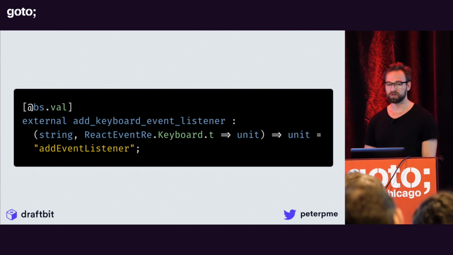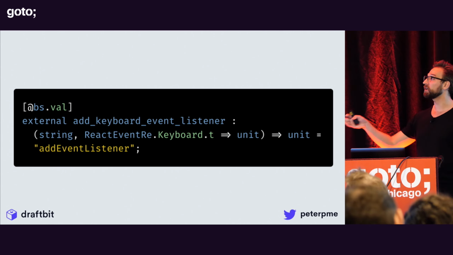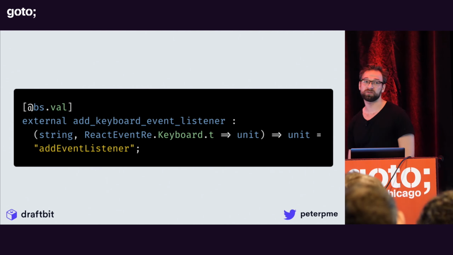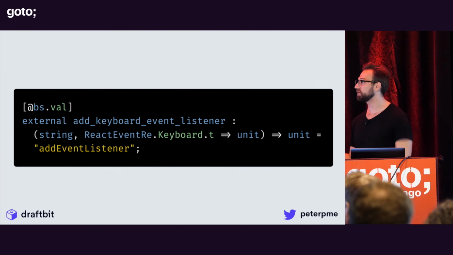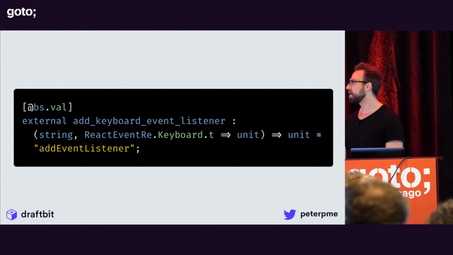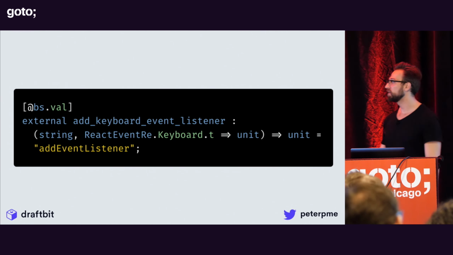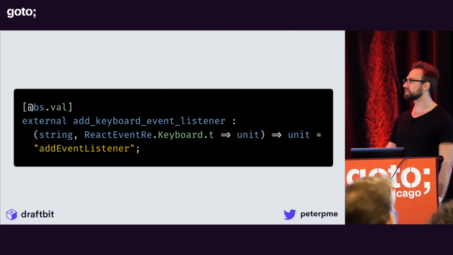And you do this with syntax that looks like this. So in this case, our decorator at the top is a little different, right? Now it says bs.val, right? So before it said react.component. In this case, we're talking to BuckleScript directly. We're creating an external function called addKeyboardEventListener. And that's got a type of a string. It's got the type of a keyboard event, right? And it returns unit, named addEventListener, right?